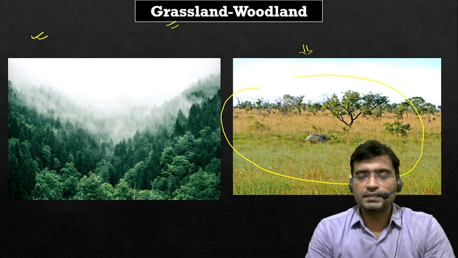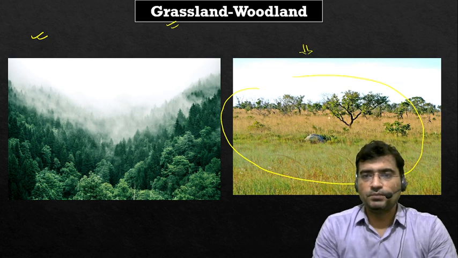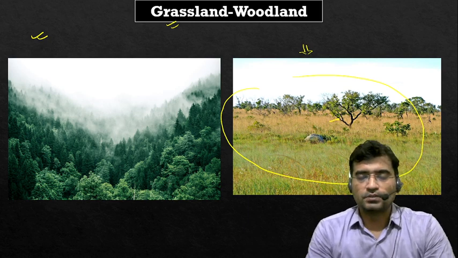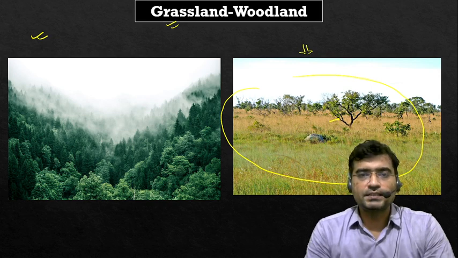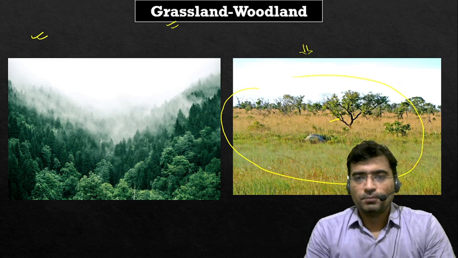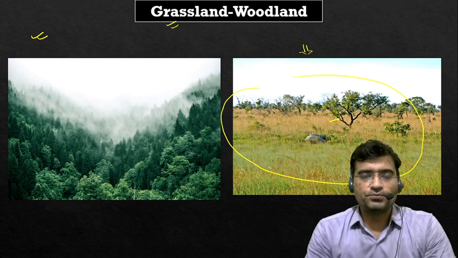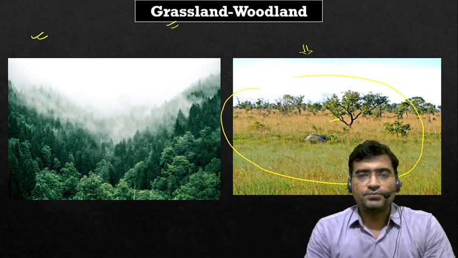Here you can see the grasses are thriving, along with the presence of some trees. So grassland is the area known for the widespread presence of grasses. There are several types of grassland on the basis of their locations, which can be classified into two broad categories.